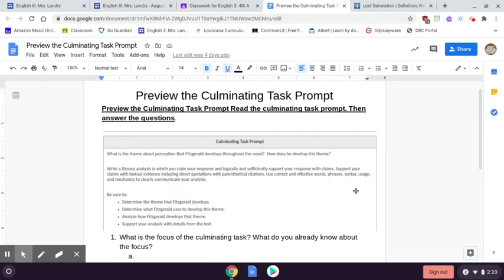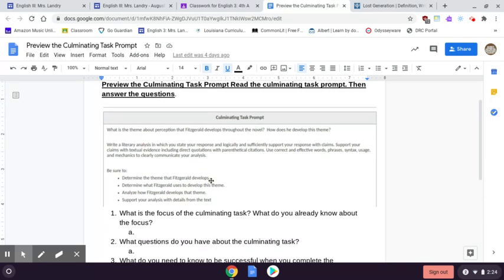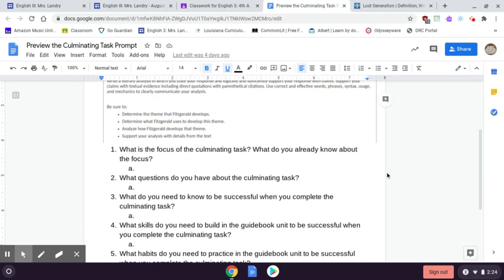The explanation: write a literary analysis in which you state your response and logically and sufficiently support your response with claims. Support your claims with textual evidence, including direct quotes and parenthetical quotations. Use correct words, phrases, grammar, all that good stuff. Be sure to determine the theme, determine what Fitzgerald used to develop the theme, how he develops that theme, and support your analysis with details from the text.